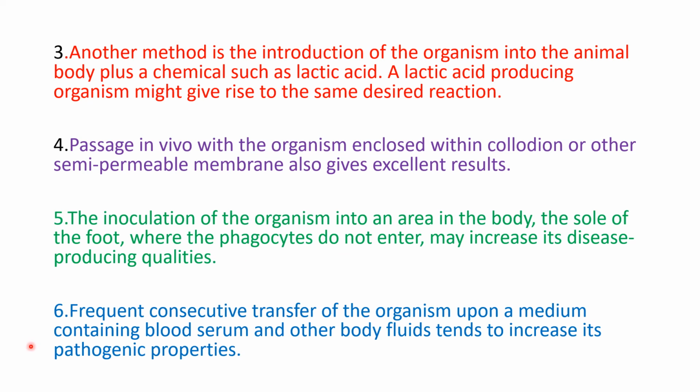And the last way of exaltation is frequent consecutive transfer of the organism in a medium containing some kind of body fluid or blood serum, which will increase the pathogenic character of that organism. That means you grow the organism in a medium that contains some human body component like blood serum or some other fluid, so that the organism will get used to your body components, and naturally its virulence will be enhanced, and you can use it to cause the disease. So these are some ways of doing exaltation.